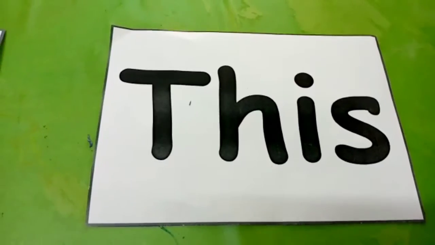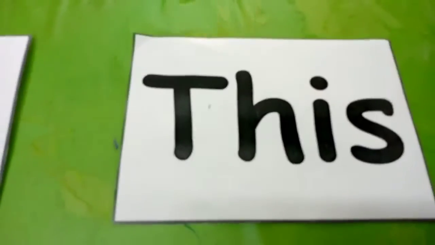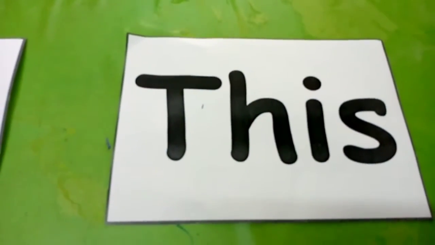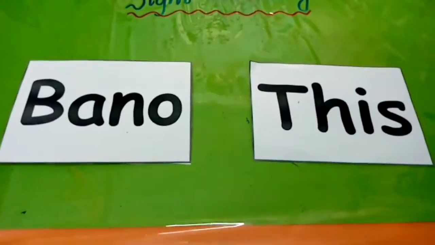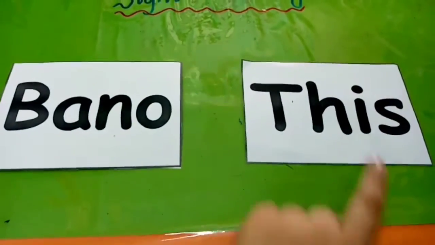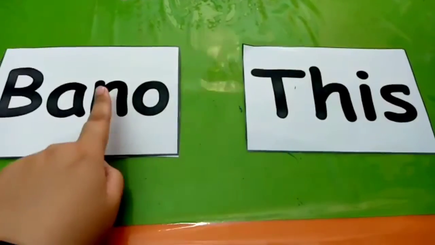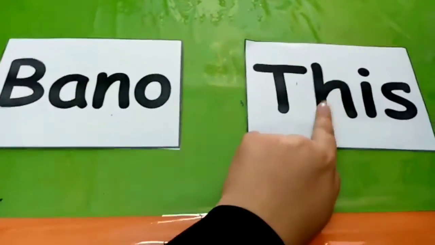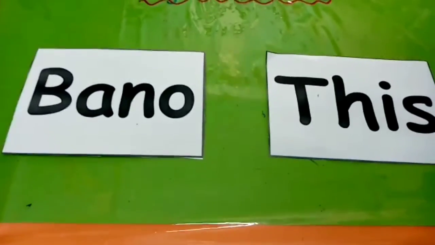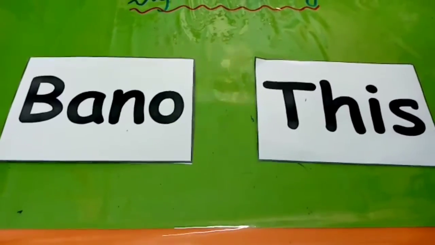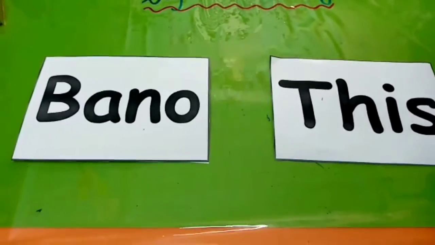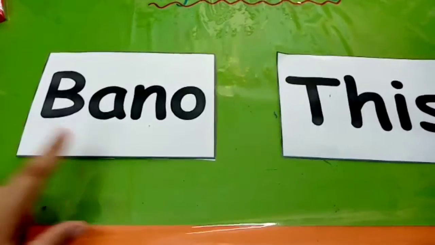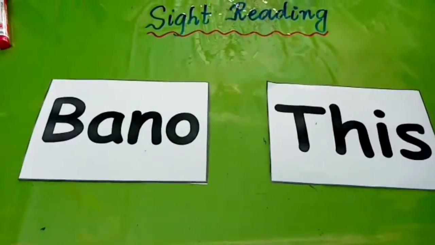Good job. Bano. This. You have to at least repeat 10 times while looking at these words so that you may look at this and recognize it by yourself.